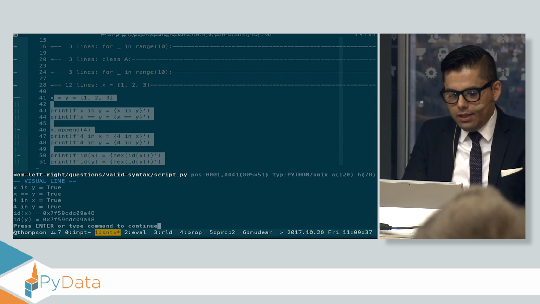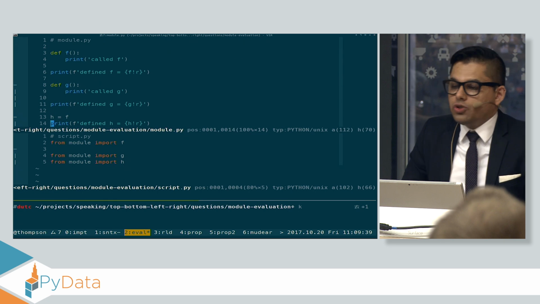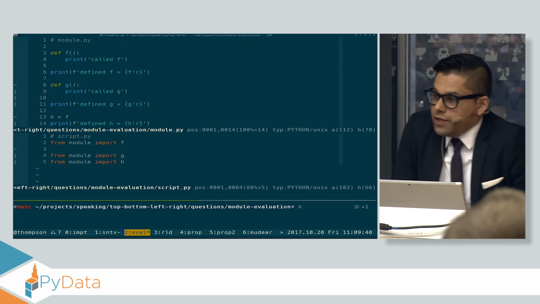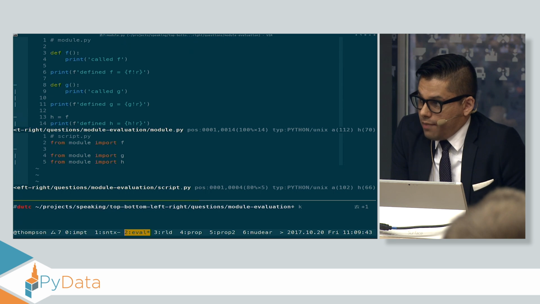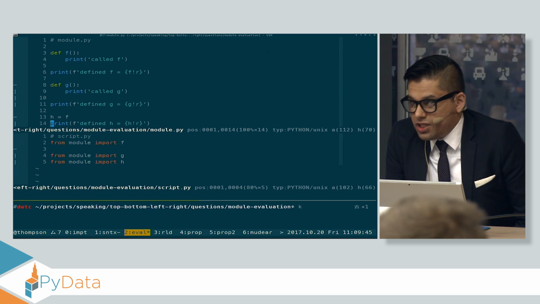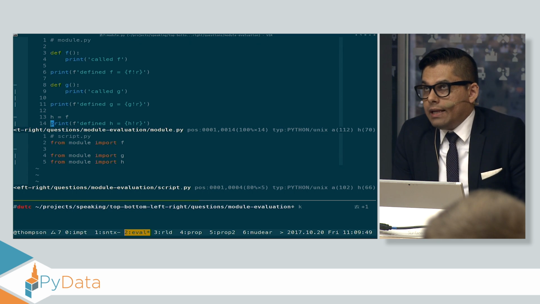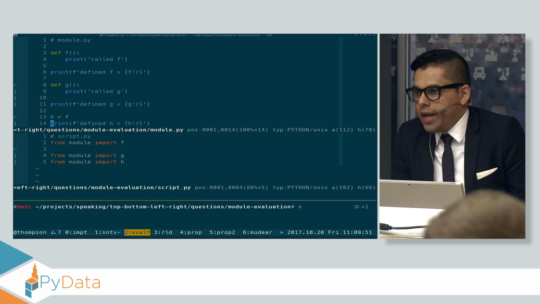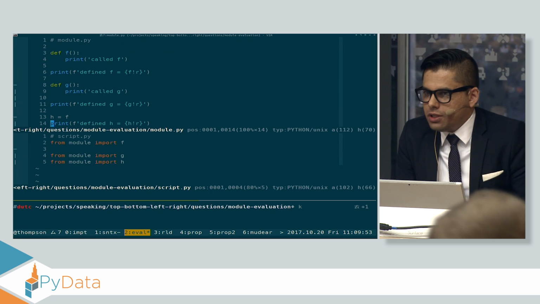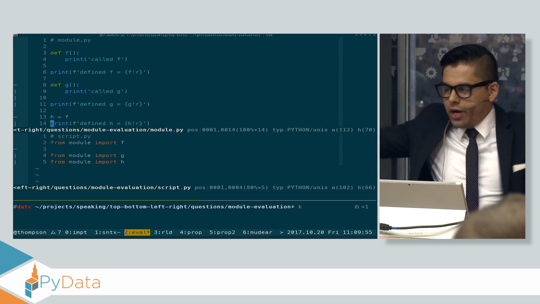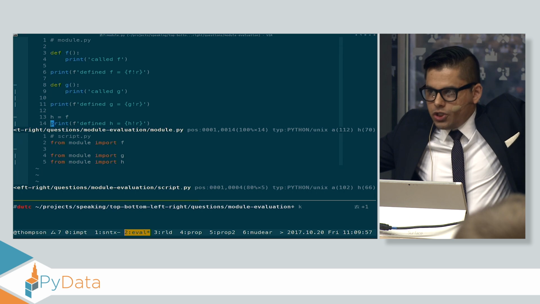Let's look at the module. When this module is imported for the very first time, and by the way, in a very large system you may not be able to casually determine when a module is first imported, especially if your code is over here and some bootstrap code or some initialization code is over here.